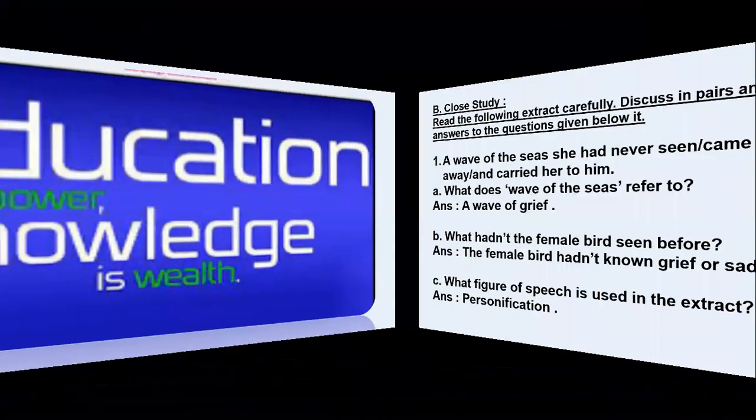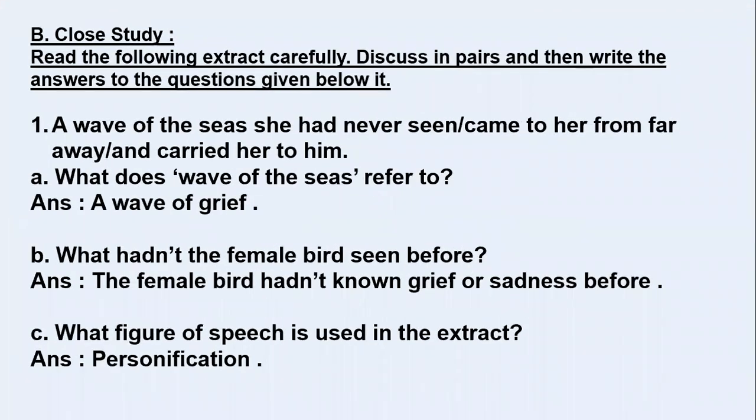Okay students, moving on to your question and answers. This is B, main in your textbook, close study, and the heading is: read the following extract carefully, discuss in pairs, and then write the answers to the questions given below it. So the first question, which is having 3 sub-questions in it, let's start. "A wave of the seas she had never seen came to her from far away and carried her to him." So this is a sentence. In this, the first question is, what does the wave of the seas refer to?